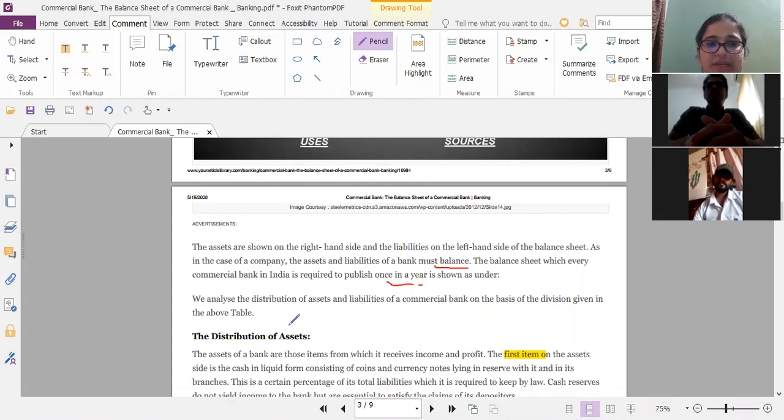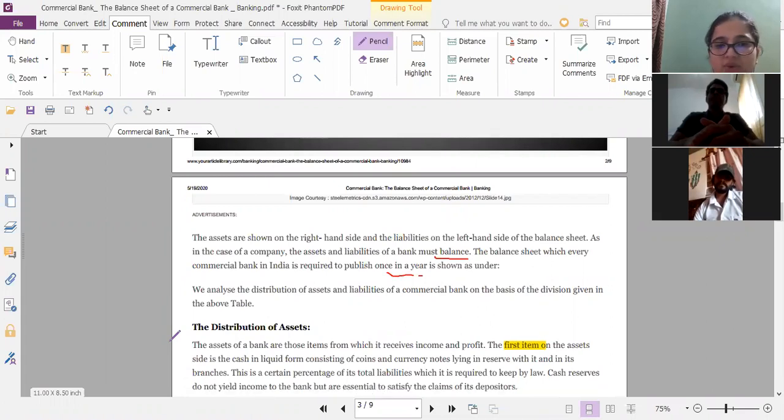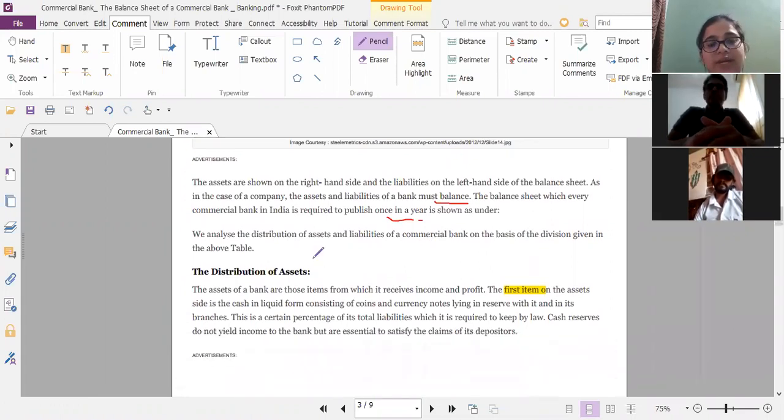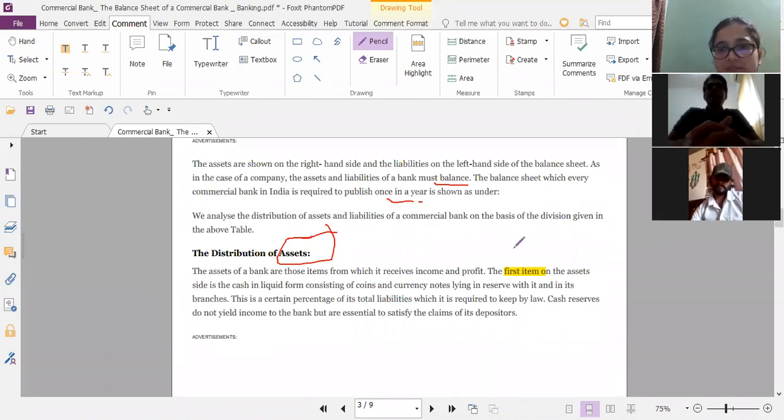Then, okay, we'll analyze how the assets and the liabilities side of a bank looks like. Right? So first we'll look at the asset side. Assets, that is the bank's property, right? First, you need to understand what an asset is, right?